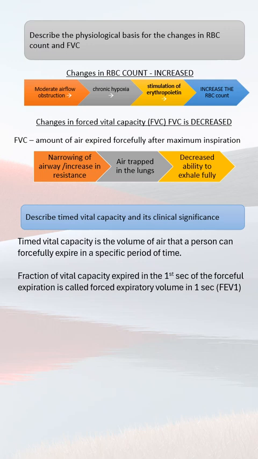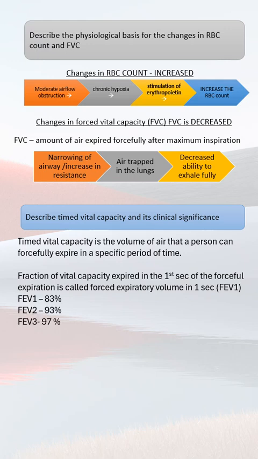Similarly, the fraction of vital capacity expired in the second second of the forceful expiration is called FEV2. Then similarly on the third second, and at the end of the fourth second the whole of the air will be expired out. Normally the FEV1 is 83%.